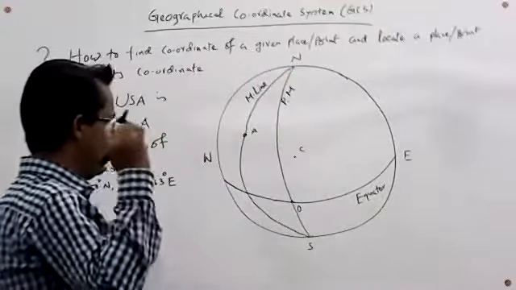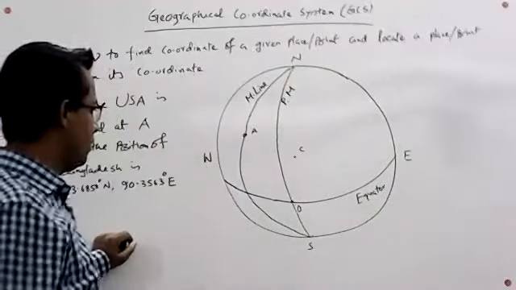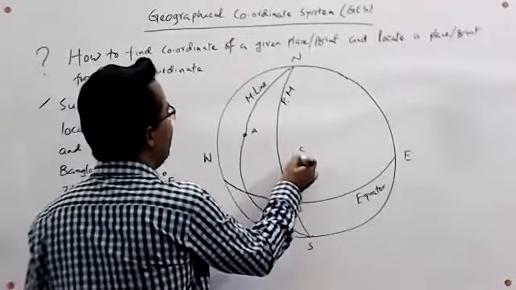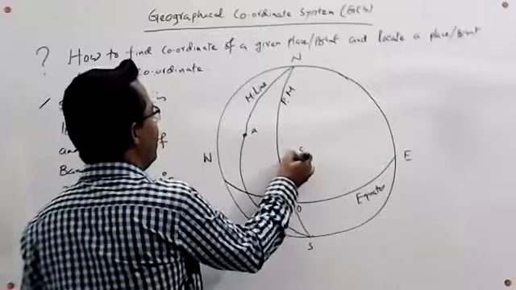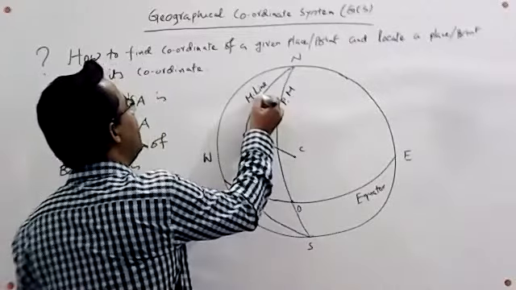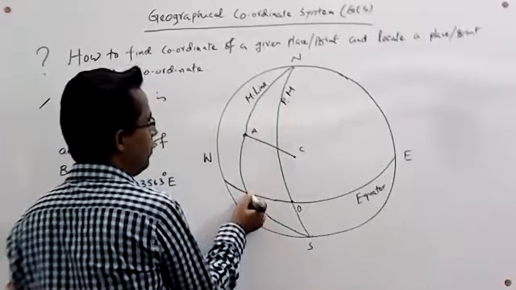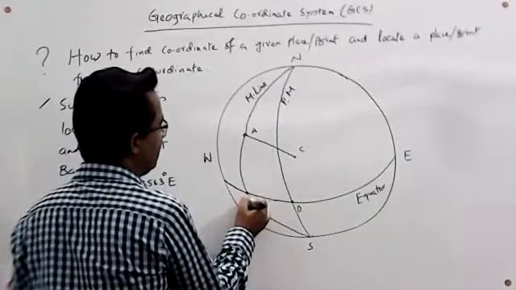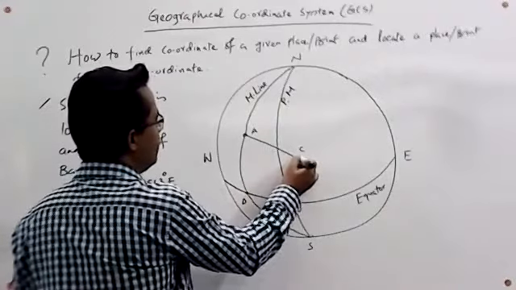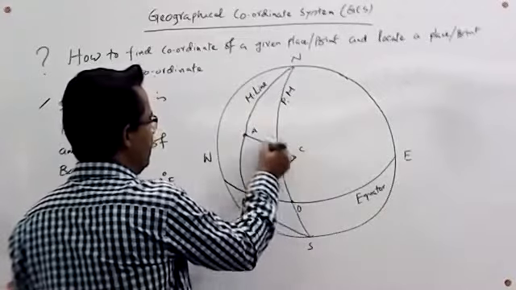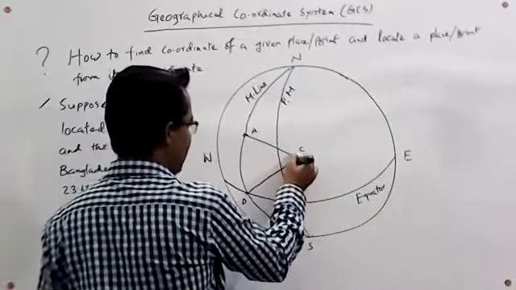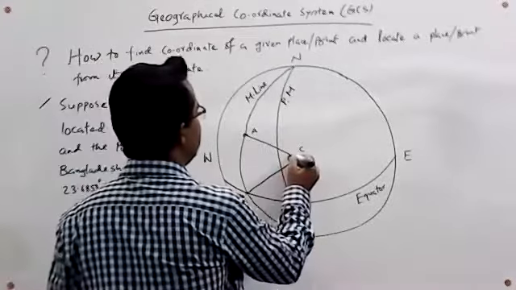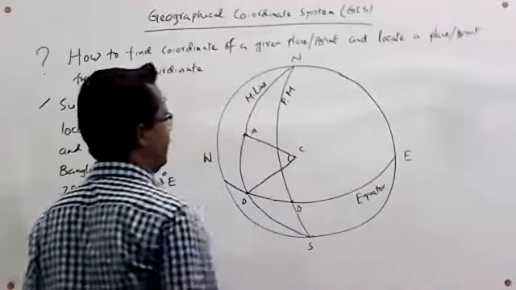Now, for latitude, we have to join 3 points. These 3 points are the center, the respective point, and where the meridian line meets the equator. Suppose this point is D. So we have to join these 3 points C, A, and D. And this angle gives us the latitude of the point A.